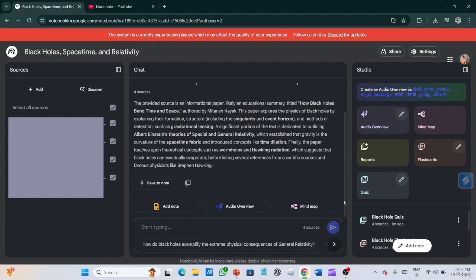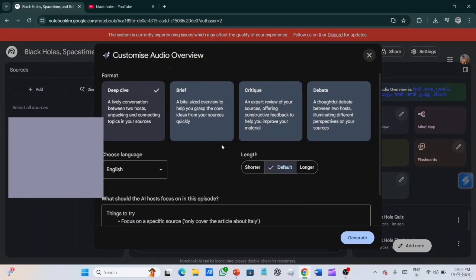I want to also teach you something else. If you go to the right panel and click on create an audio overview, a panel pops out. Over here, there are so many types of formats in which you can make the audio. First is deep dive. Deep dive is like a conversation between two hosts.